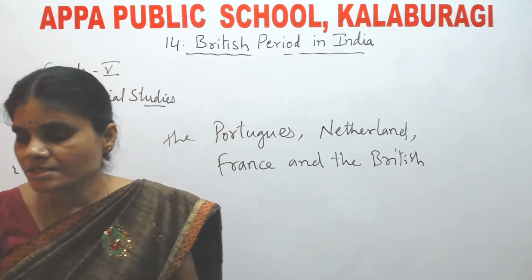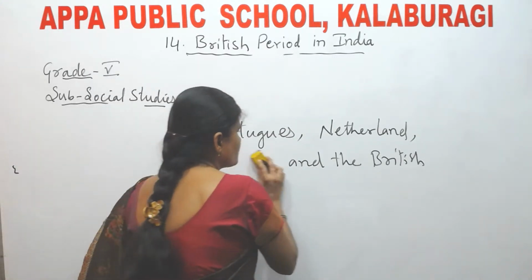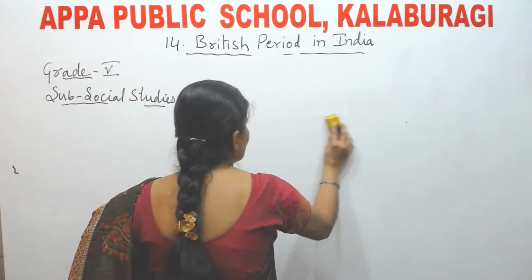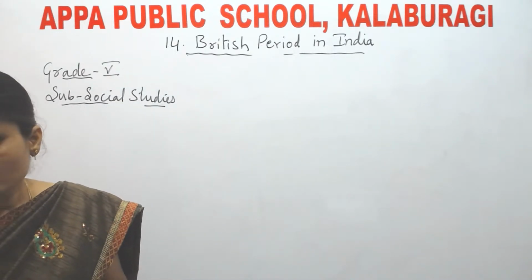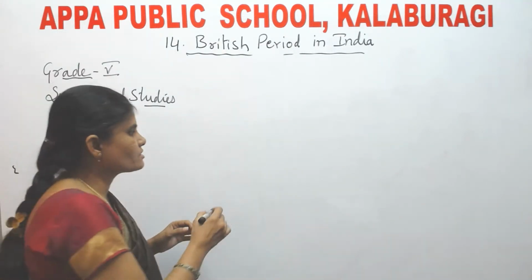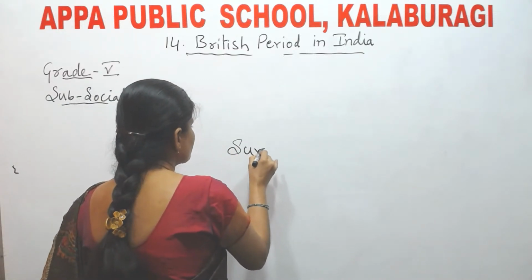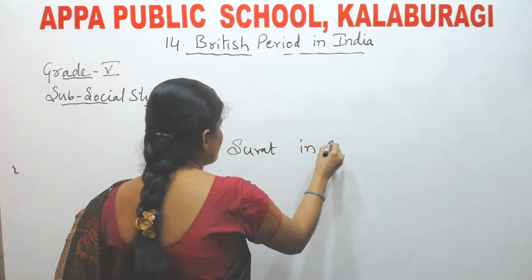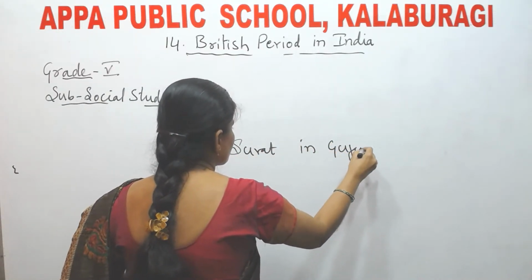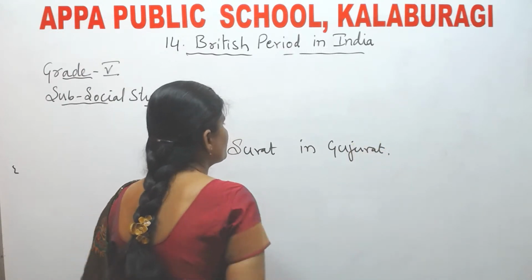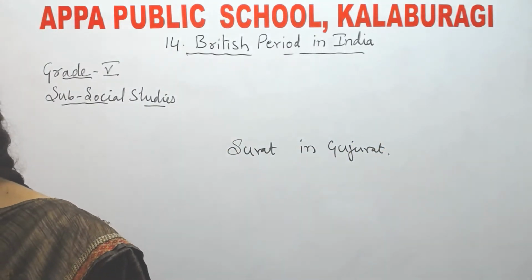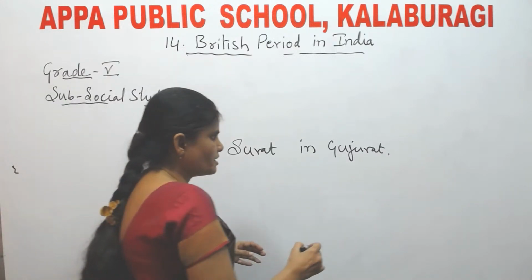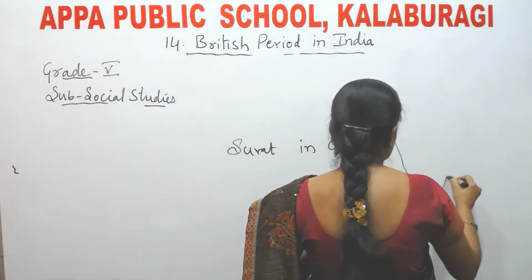Okay. First, where did they come? They came to Surat in Gujarat. Okay, they came to Surat in Gujarat. This is the India map we have.